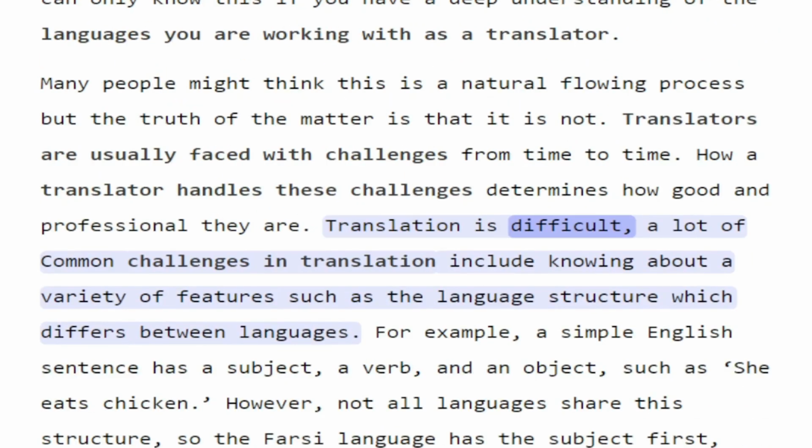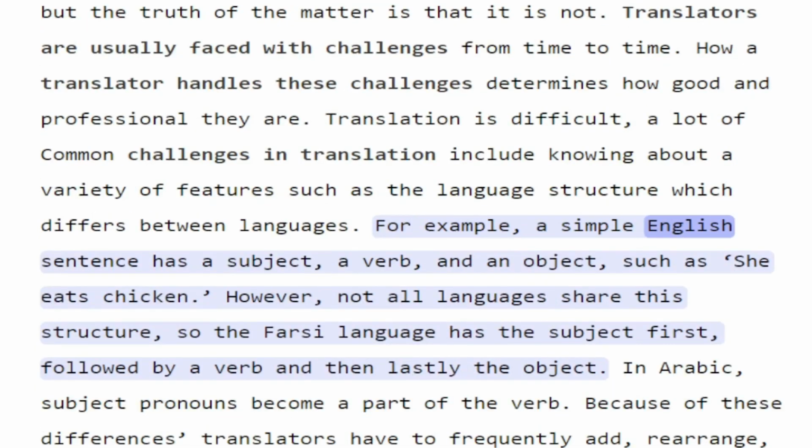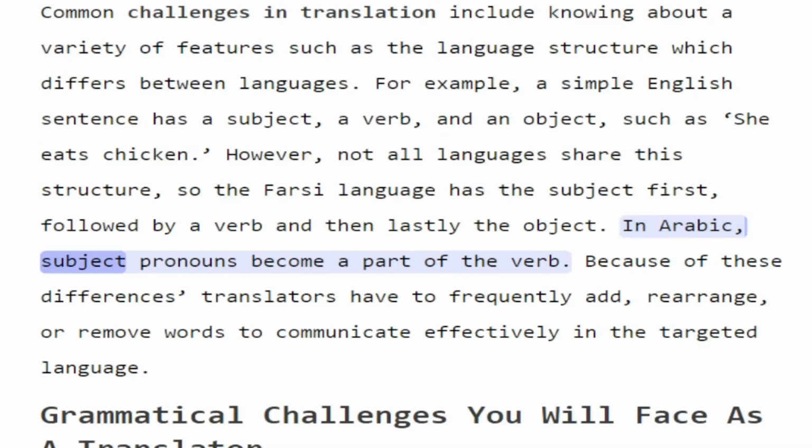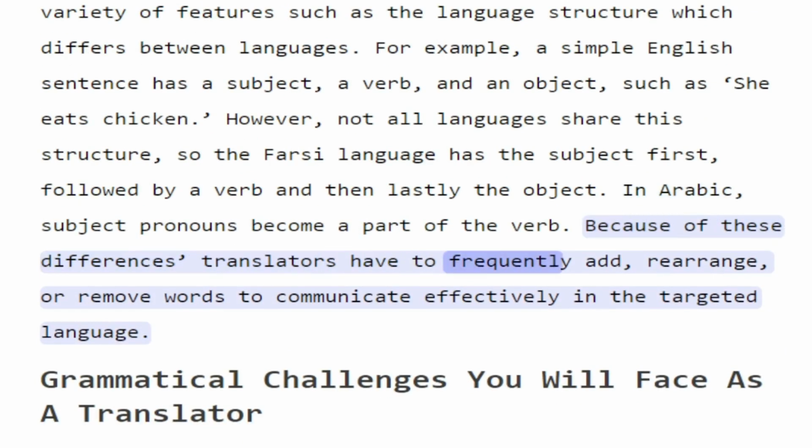Translation is difficult. A lot of common challenges in translation include knowing about a variety of features such as the language structure, which differs between languages. For example, a simple English sentence has a subject, a verb, and an object, such as she eats chicken. However, not all languages share this structure, so the Farsi language has the subject first, followed by a verb, and then lastly the object. In Arabic, subject pronouns become a part of the verb. Because of these differences, translators have to frequently add, rearrange, or remove words to communicate effectively in the targeted language.